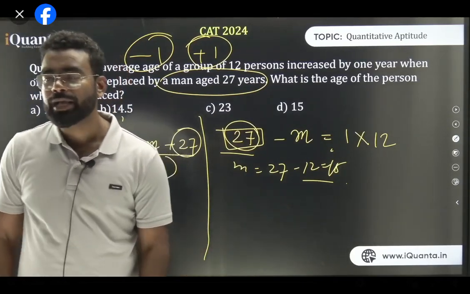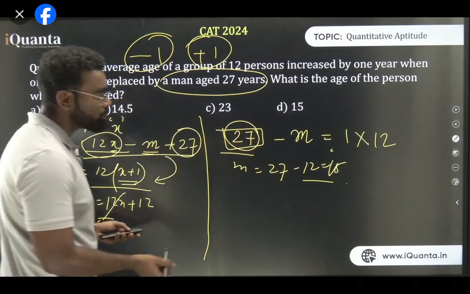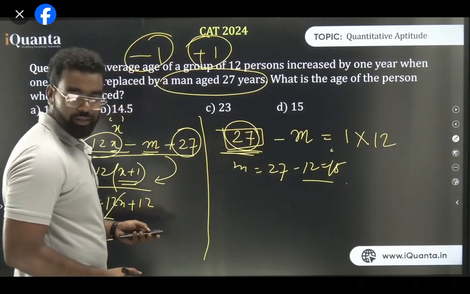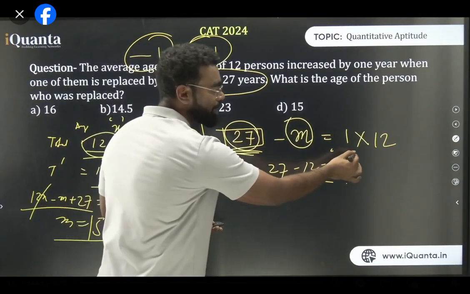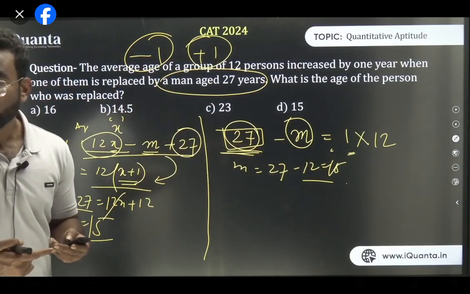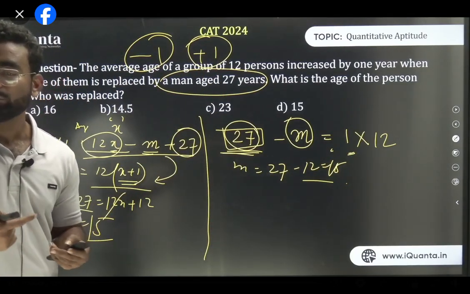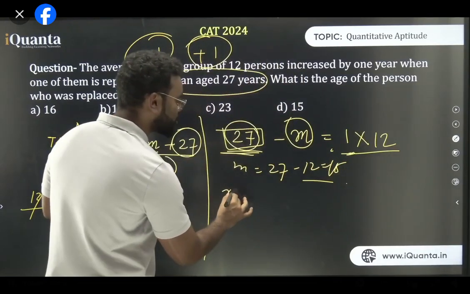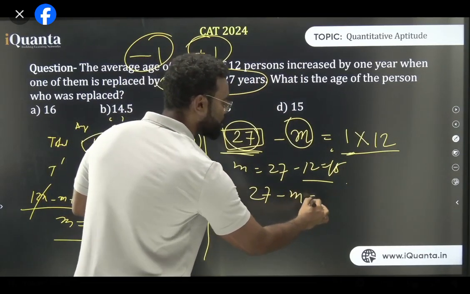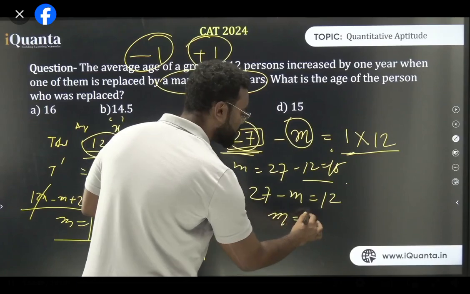Okay guys, I will explain the shortcut again. So what is the shortcut? देखो, ये 27 साल वाला बंदा आया and ये m age वाला बंदा चला गया. तो 27 came and m left. उसके लिए average में कितना change हुआ? 1. अगर average में the change is 1, तो what is the change in the sum? That is 1 into 12. So the change is 1 into 12, मतलब sum में change हो गया 12. तो अभी क्या हो गया? 27 minus m is equal to 12. तो इसको solve करो तो m equal to आ जाएगा 15.